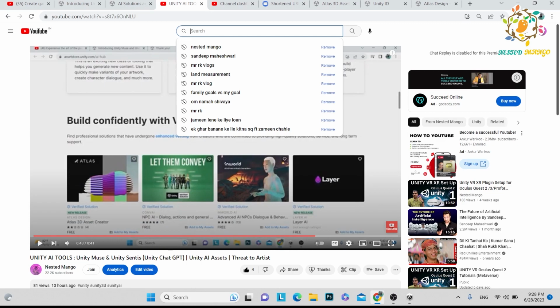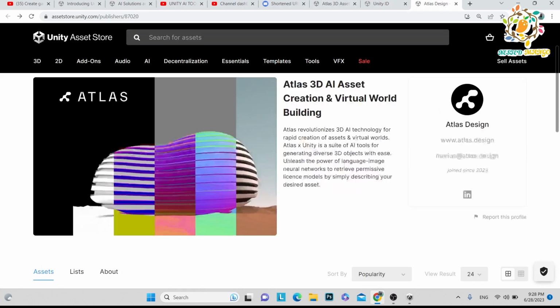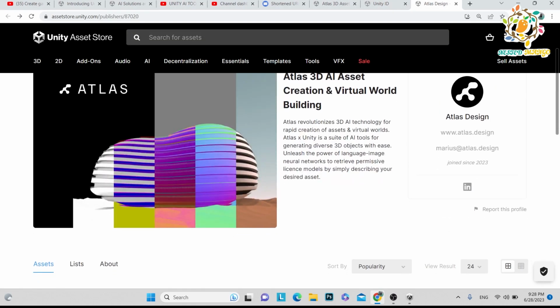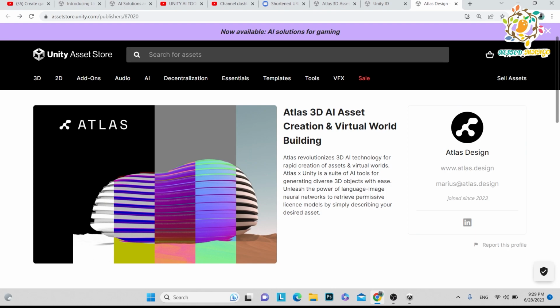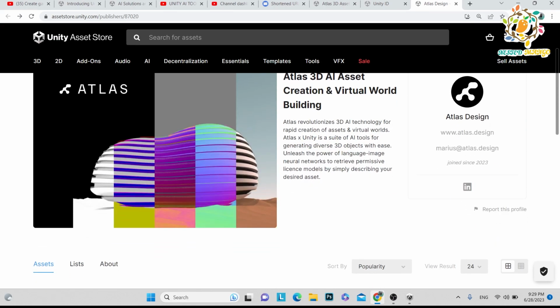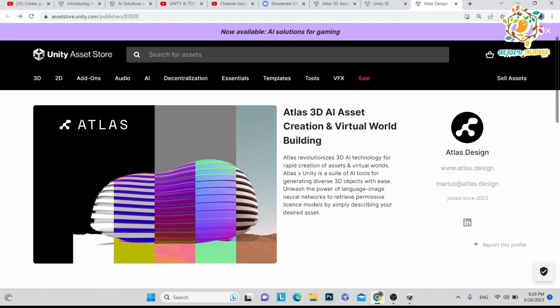But personally I used it. It was not so bad, so it should not have been removed. If you wanted to create any prototype, it was a very useful Atlas, but it was not so good in terms of polygon count, because there were so many 3D objects that were very high polygon. That was the issue. It was not generated by AI, it was just search and then import inside Unity.